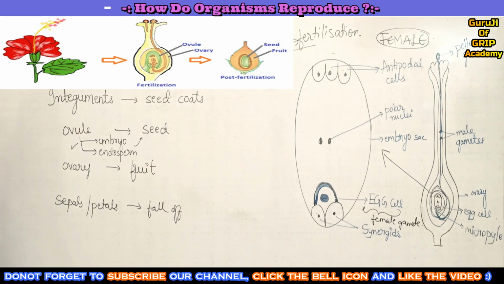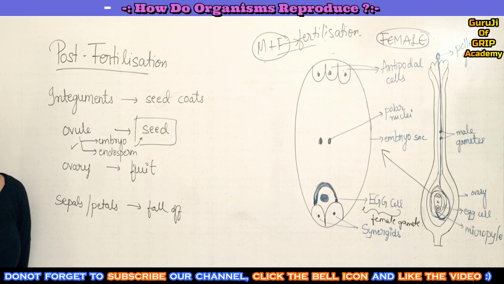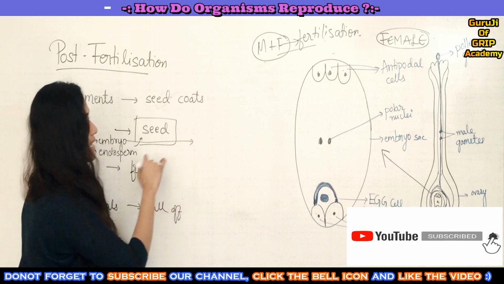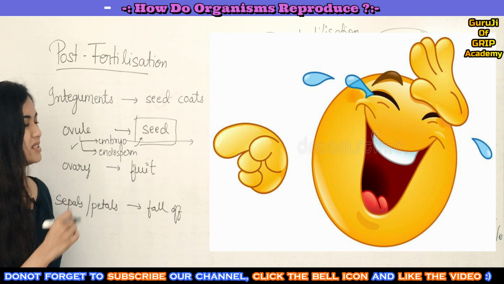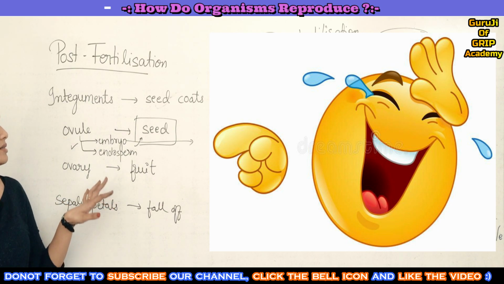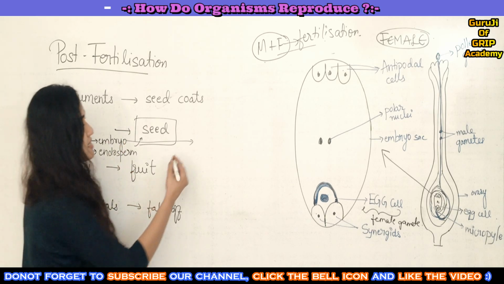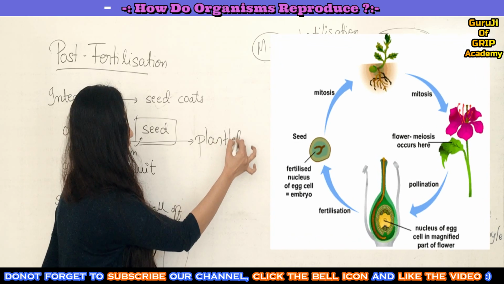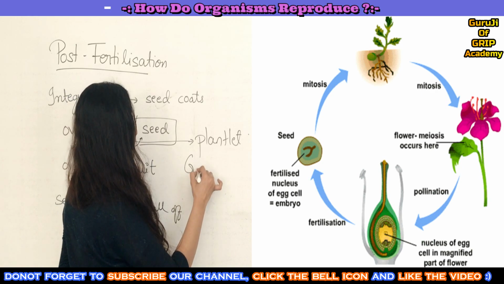So next, when you sow this seed in the soil, what happens? It starts germinating, right? After a dormant period of the seed, the embryo inside the seed will start developing as a new plantlet. So this process you call what?